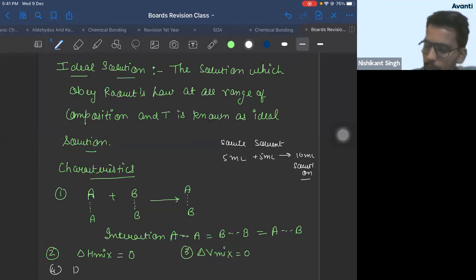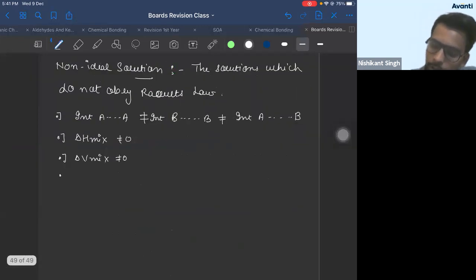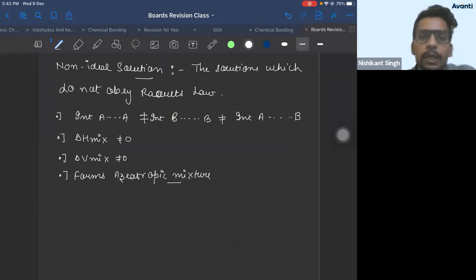Ideal solutions do not form azeotropic mixture, whereas non-ideal solutions form azeotropic mixture. Now, what is azeotropic mixture?